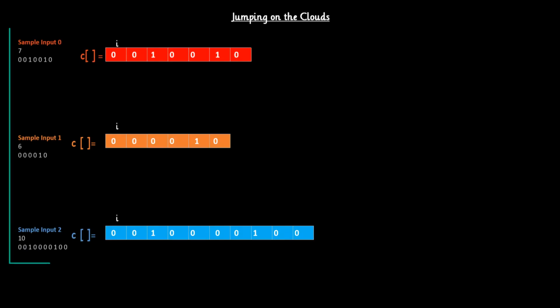I have taken a couple of examples here. In the first, the array length is 7, which is odd, so we have an array with an odd number of elements. In the second one, we have an array with an even number of elements, which is 6. And the third one is from one of the test cases.